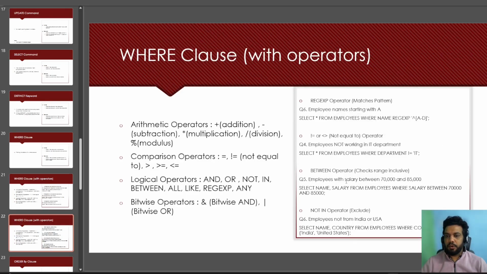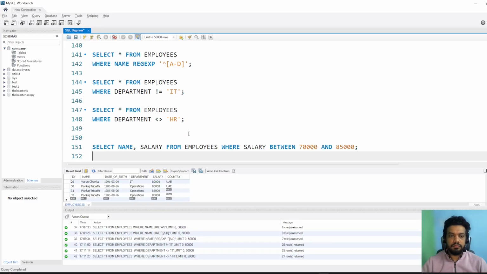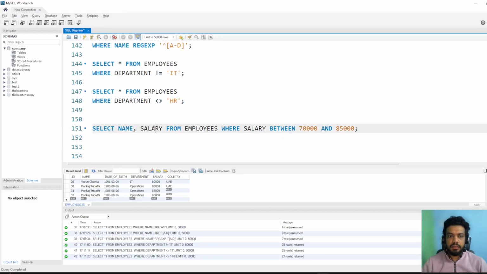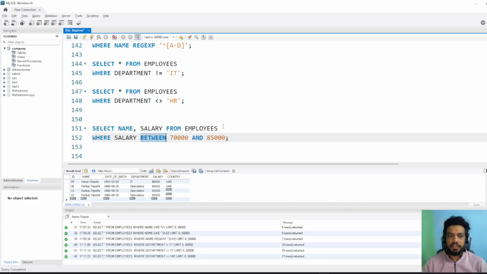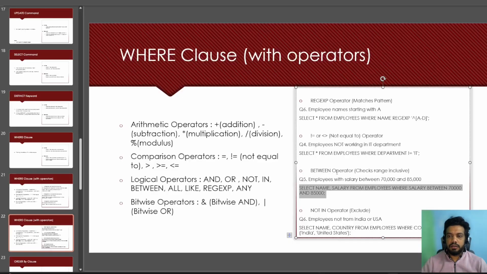So the question is employees with salary between 70 and 85,000. So let's run this query. Select name, salary from employees where salary between, so BETWEEN is the operator and then AND is again an operator. So we are using BETWEEN, and then let's run it. So now we got the list of people who are earning between 70 and 85,000. 70 and 85,000 are inclusive in it. So that's what I have written over here.